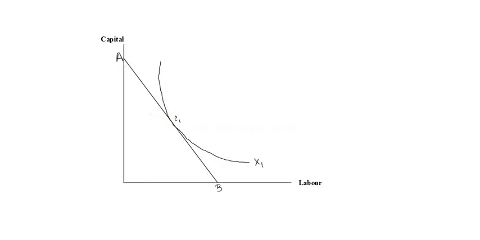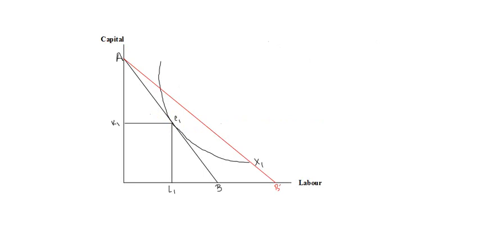You also see the AB isocost line, and the slope of this isocost line is given by the ratio of wage and rental rate of capital. Now let us assume that the wage rate has fallen. What would happen? The isocost line AB would now shift to AB dash.